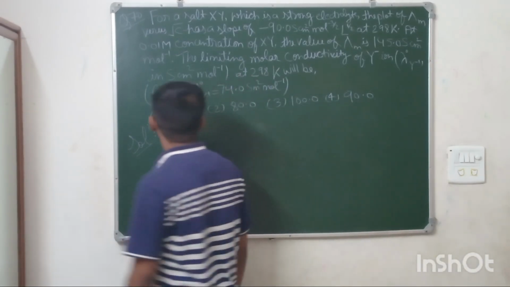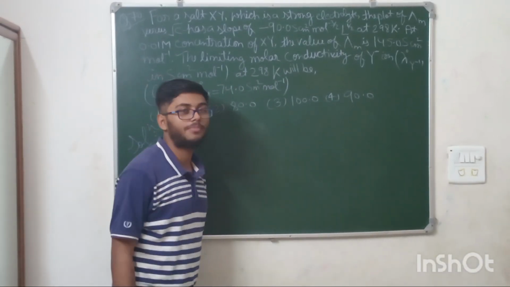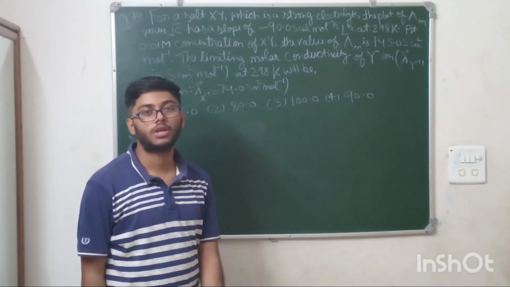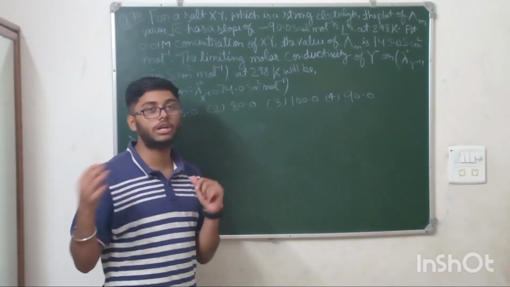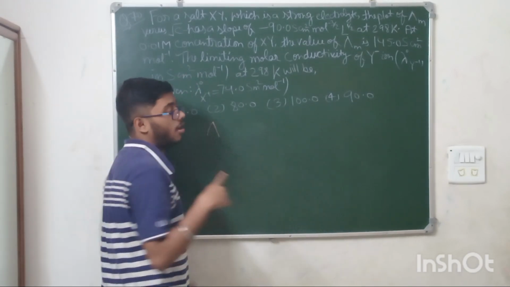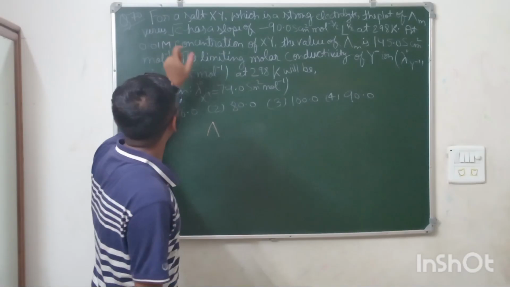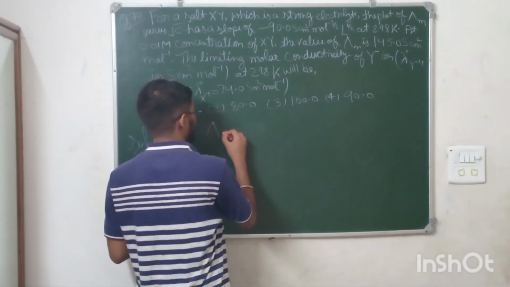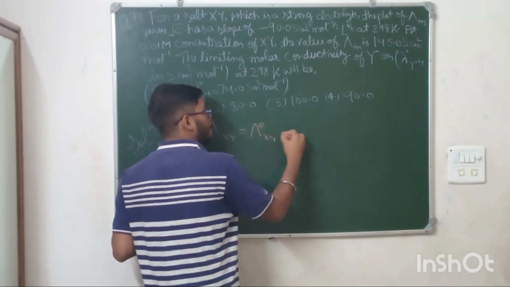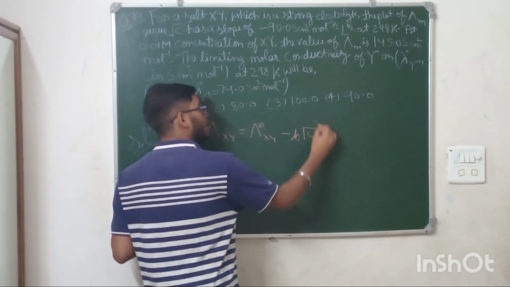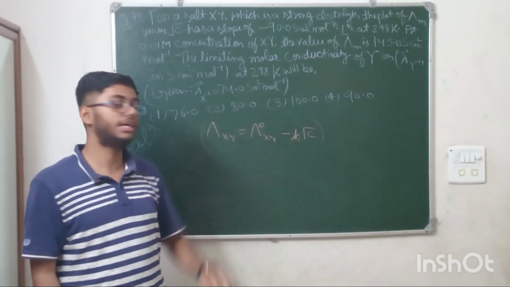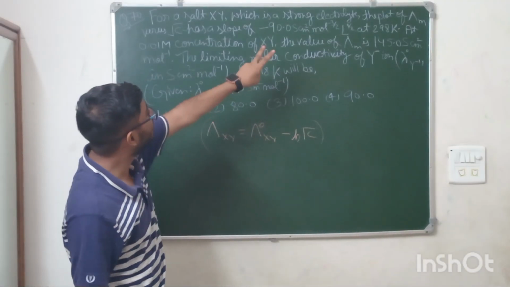Generally this type of question is based on the Debye-Huckel-Onsager equation in NCERT, which is for strong electrolytes. It states that lambda for the salt XY is equal to lambda naught XY minus b root C. If you plot a graph between lambda XY and root C, it will be a straight line with a negative slope.